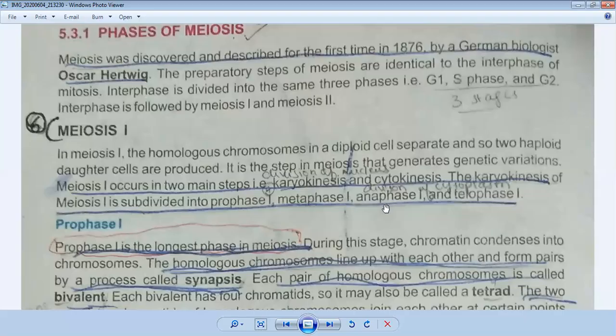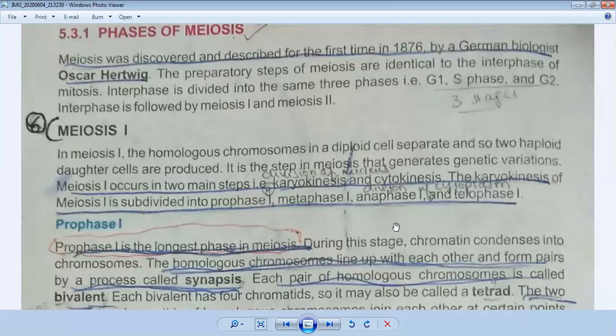When we talk about meiosis 1, it is a long period. Then meiosis 1 is further divided into two stages like mitosis, karyokinesis and cytokinesis. First, the nucleus is divided, so the karyokinesis in meiosis 1 is further divided into four stages: prophase 1, metaphase 1, anaphase 1, and telophase 1.